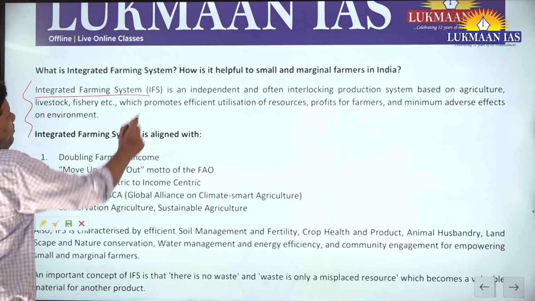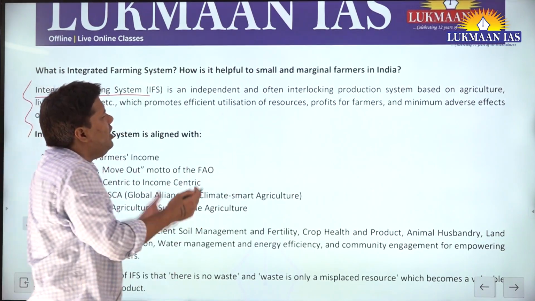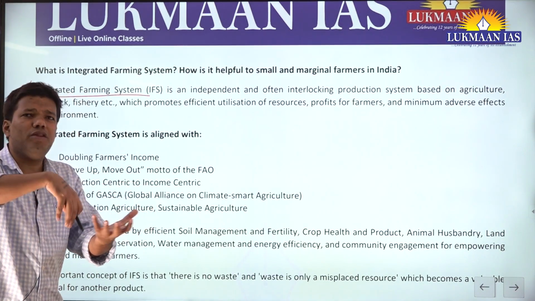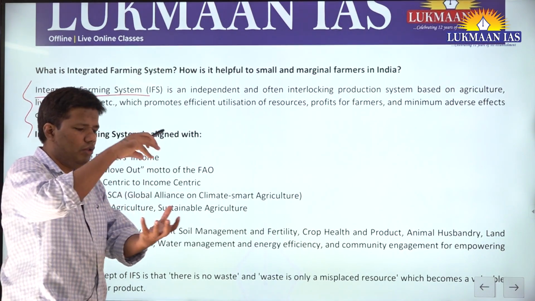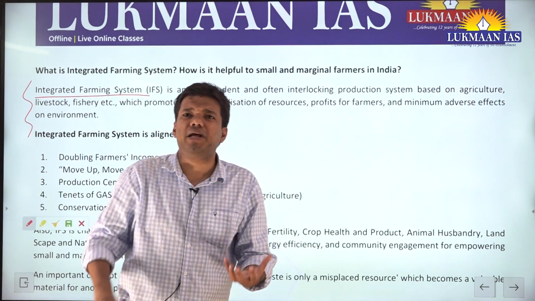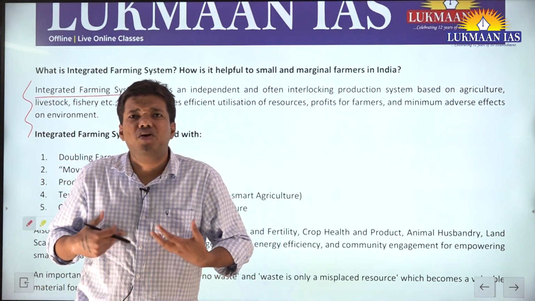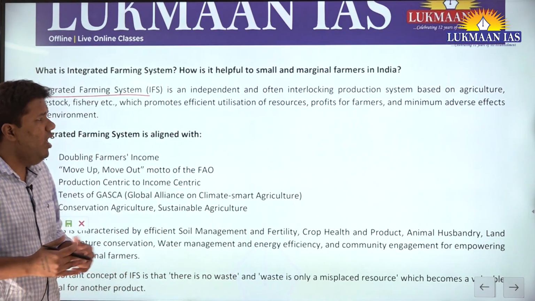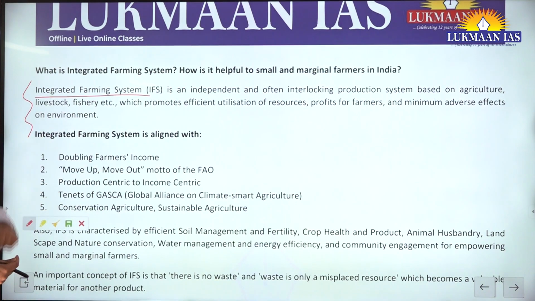Now, integrated farming system. What is integrated farming system? In simple terms, you are pursuing 3-4 activities together. Like say farming is there, poultry is there, fishery is there, and by a farmer involving in these diversified activities, they not only enhance their income, they may also preserve the environment and involve themselves in the efficient utilization of resources. That's the idea we have put here.